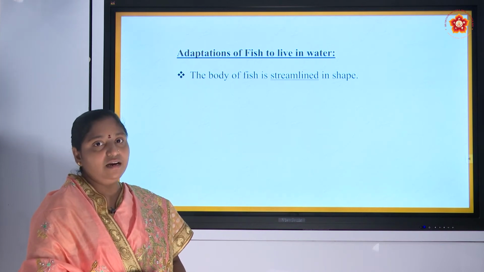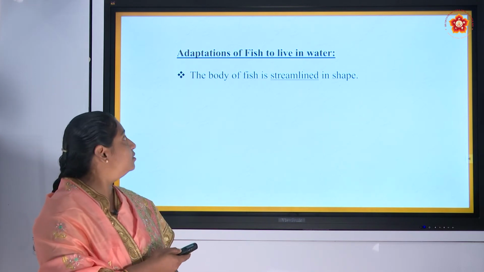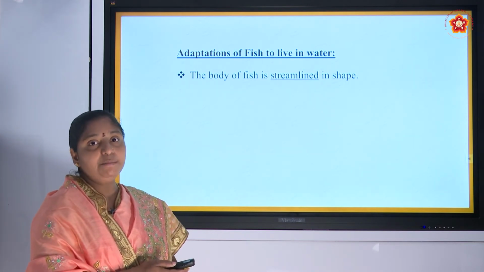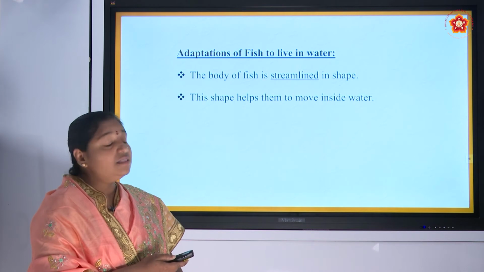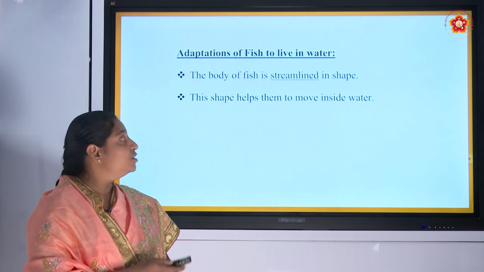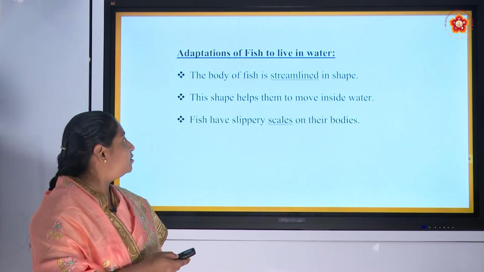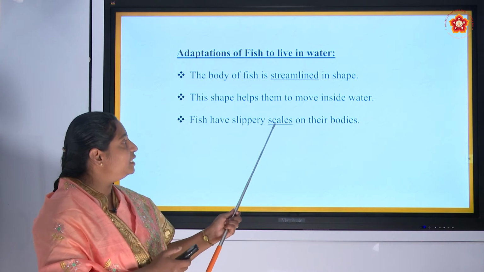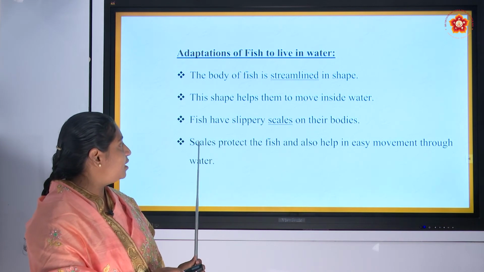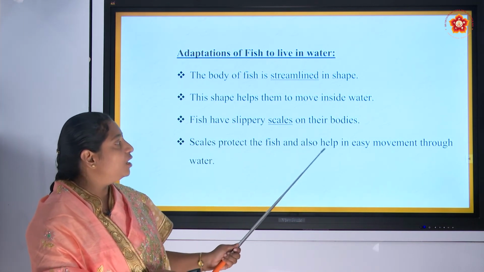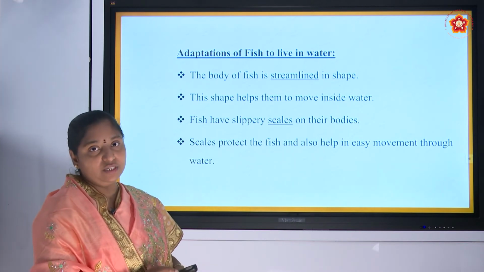Now we will see adaptations of fish to live in water. The body of fish is streamlined in shape. This shape helps them to move inside water. Fish have slippery scales on their bodies. And scales protect the fish and also help in easy movement through water.